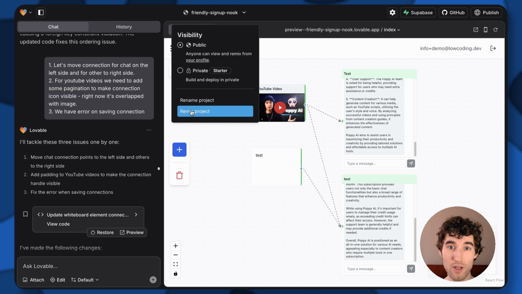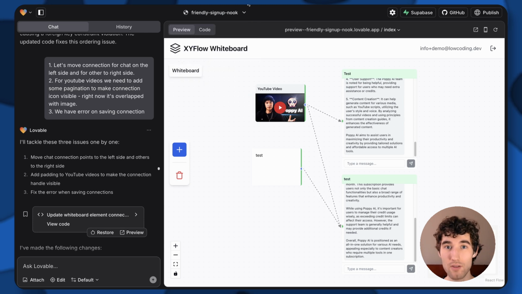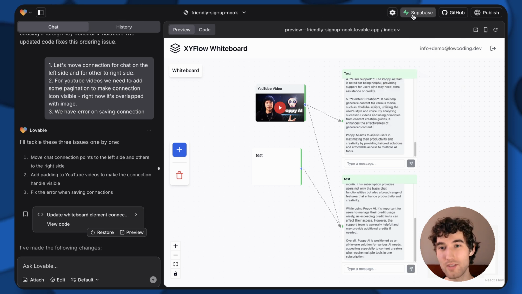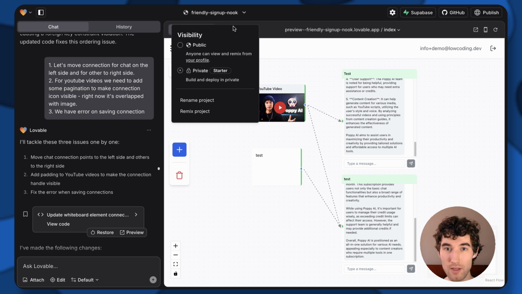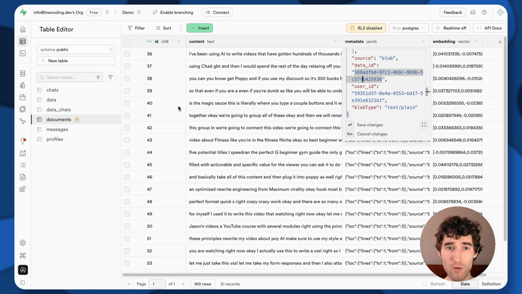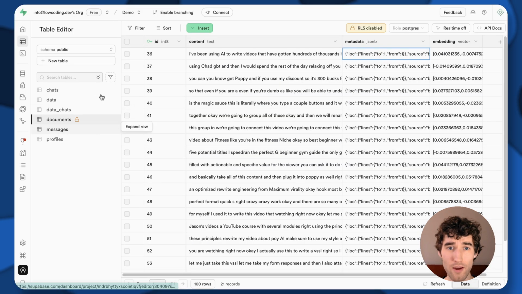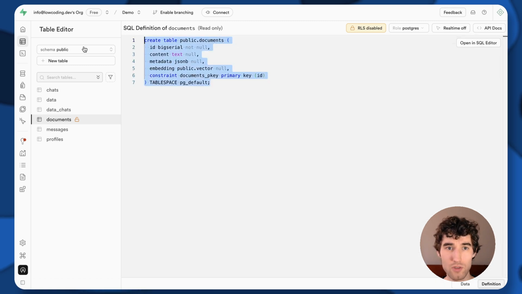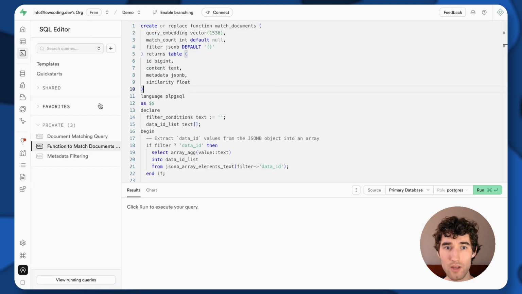As you can see, you can remix it, but for that you need to have this URL, and you need to make me disconnect this Supabase, because with this Supabase connection you won't be able to do that. And right now it's public, but I can make it private, and you can remix it. You'll be able to simply copy all these SQL queries for creating all these tables. I will share it too. You simply send it to the SQL editor and it will create all these tables for you without any problems.